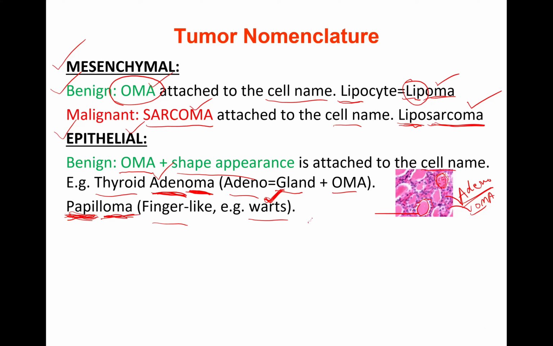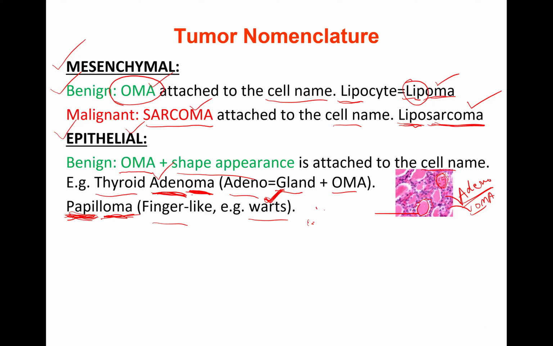Warts have small finger-like projections. Macroscopically as well as microscopically, the cells are arranged in finger-like arrangements, lined on these fingers. So papil means finger, oma means benign: finger-like benign lesions.